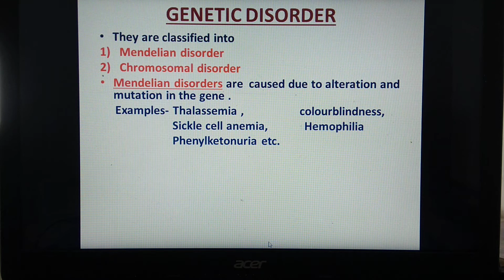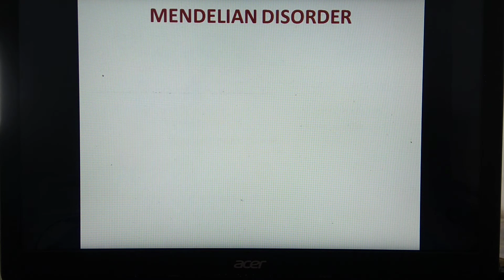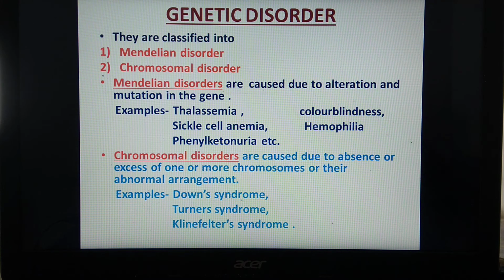What is the difference between Mendelian and chromosomal disorders? We can see here, Mendelian disorders are caused due to alteration and mutation in the gene. So, what is the meaning of gene? Genes are segments of DNA which are present in chromosomes. If there is any alteration in the genes, or a sudden change takes place in the gene, then it results in Mendelian disorders.